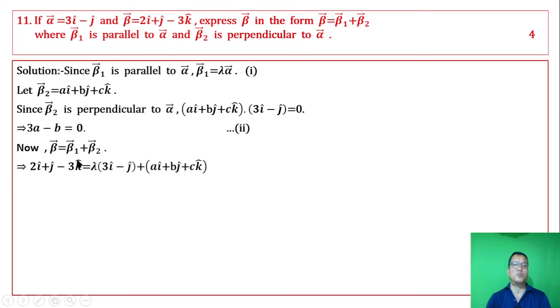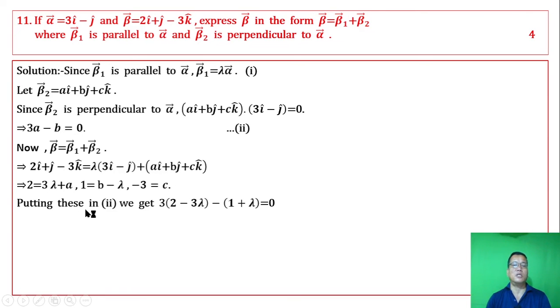Comparing the coefficients of i, j and k, and putting this in equation 2, we get the values of a and b, and lambda equal to half.